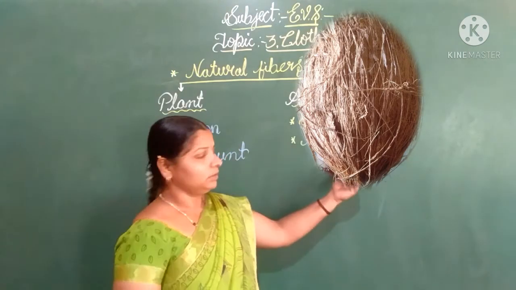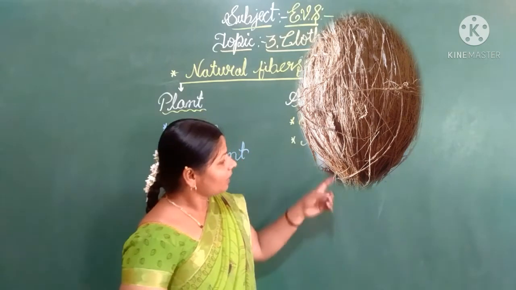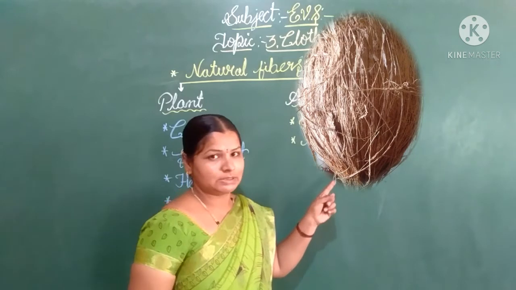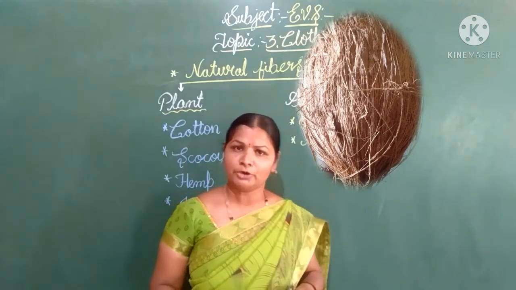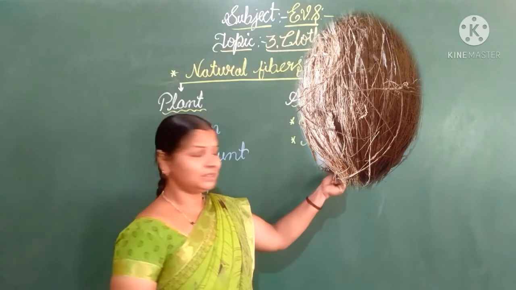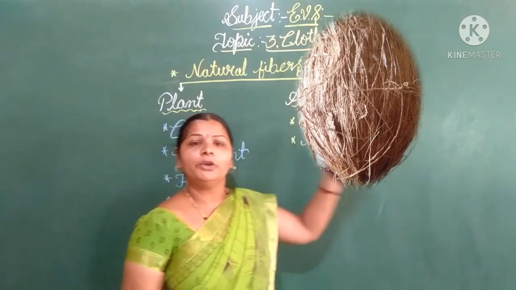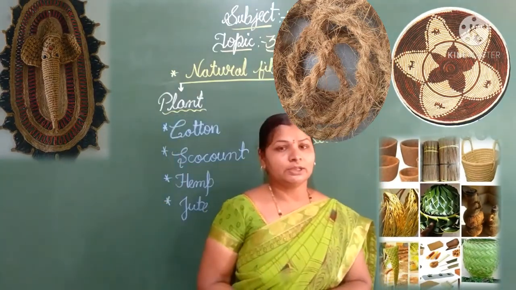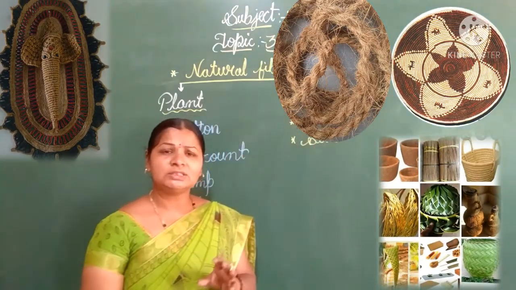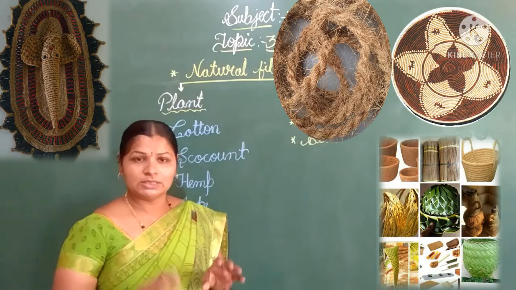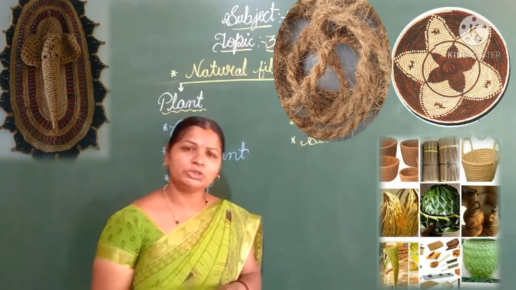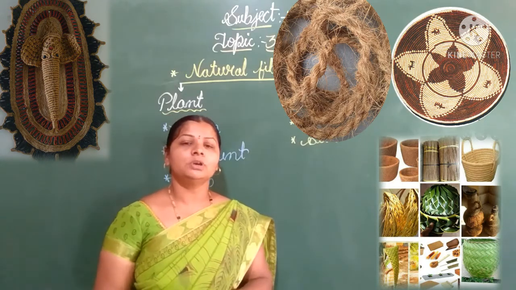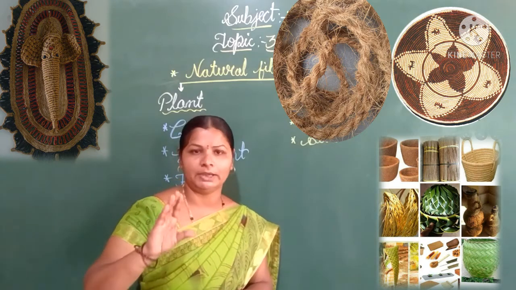You can observe this picture, children. On the outer layer of the coconut we see some fibers, right? In Kannada we call it naru, juppu, right? From those fibers we make rope and mats, children. Also, inside the bed they use these coconut fibers, because it gives smoothness to the bed.